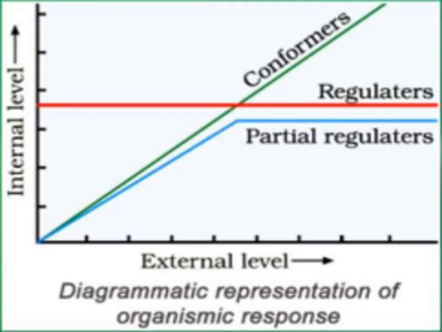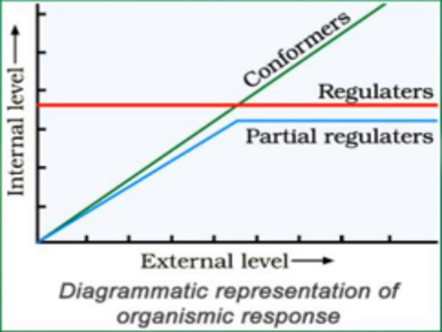With the help of this graph, you can understand regulators and conformers. Regulators are those which can regulate their internal body environment despite the external environment, while conformers cannot. Here on one side the internal level of temperature or osmotic concentration is shown, and on the other side the external level.